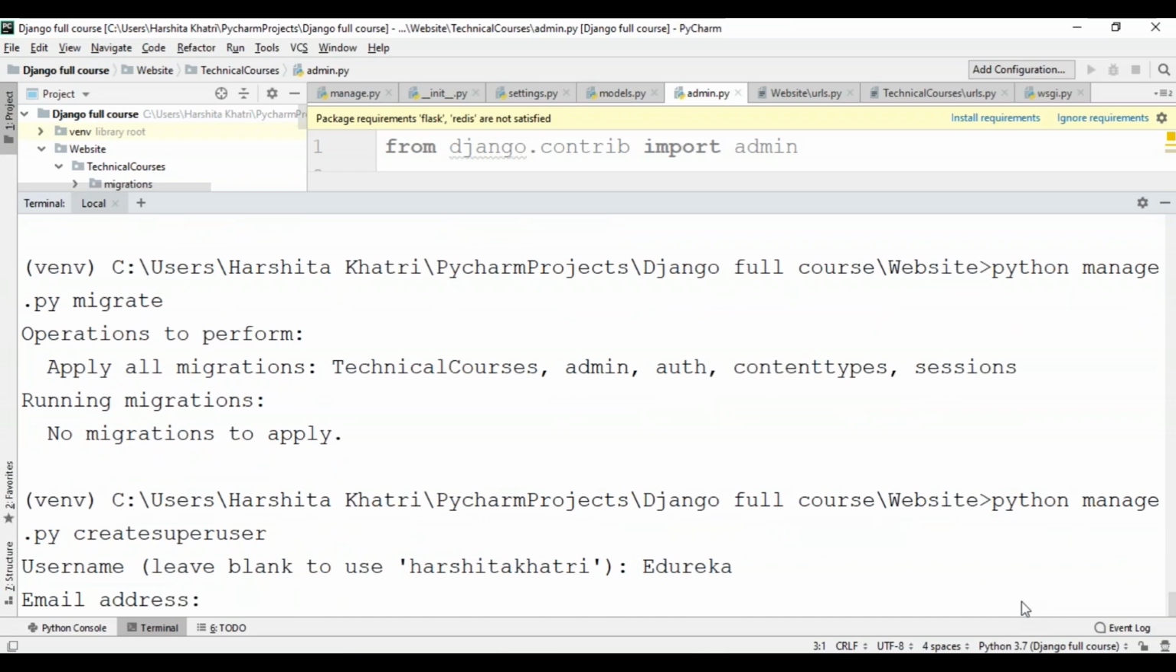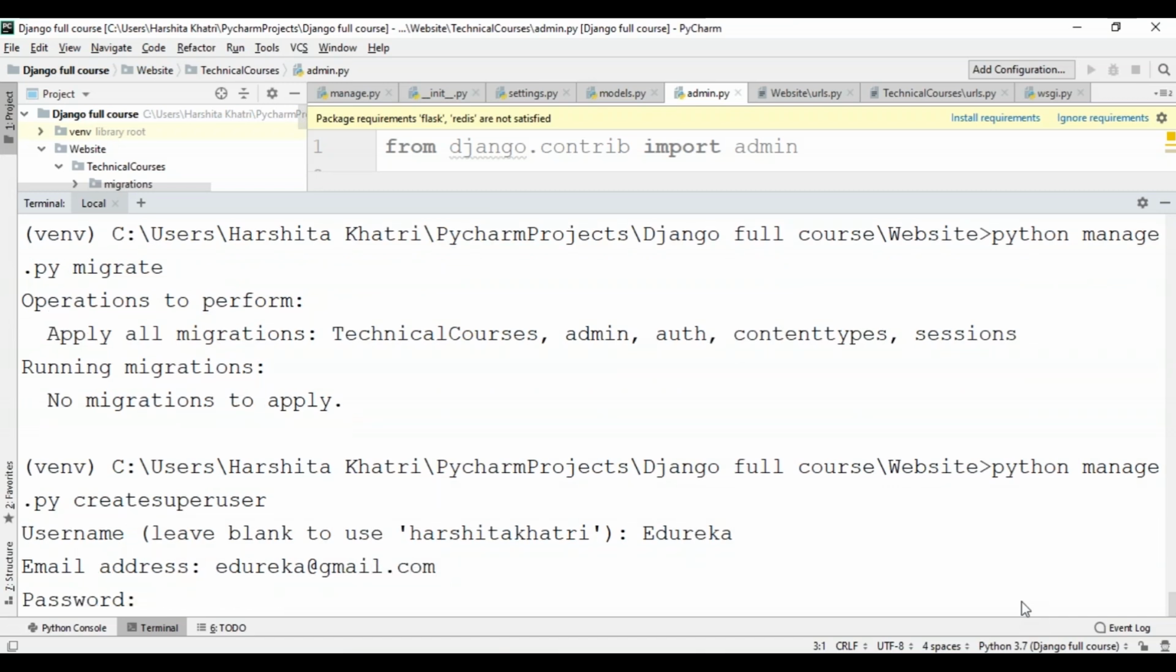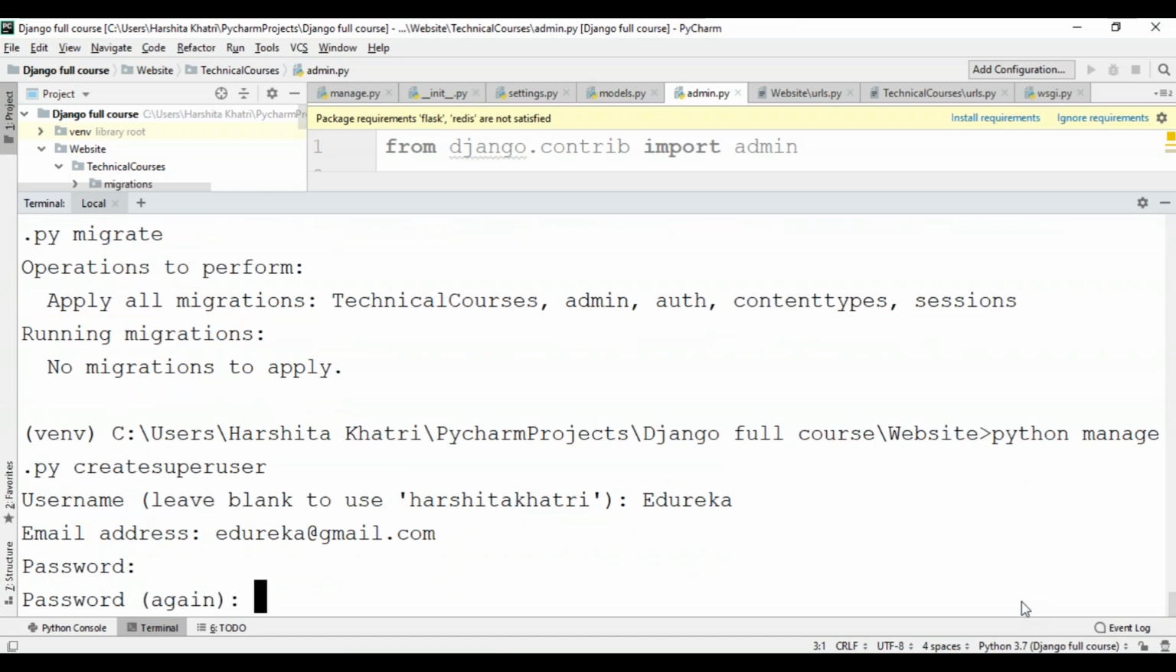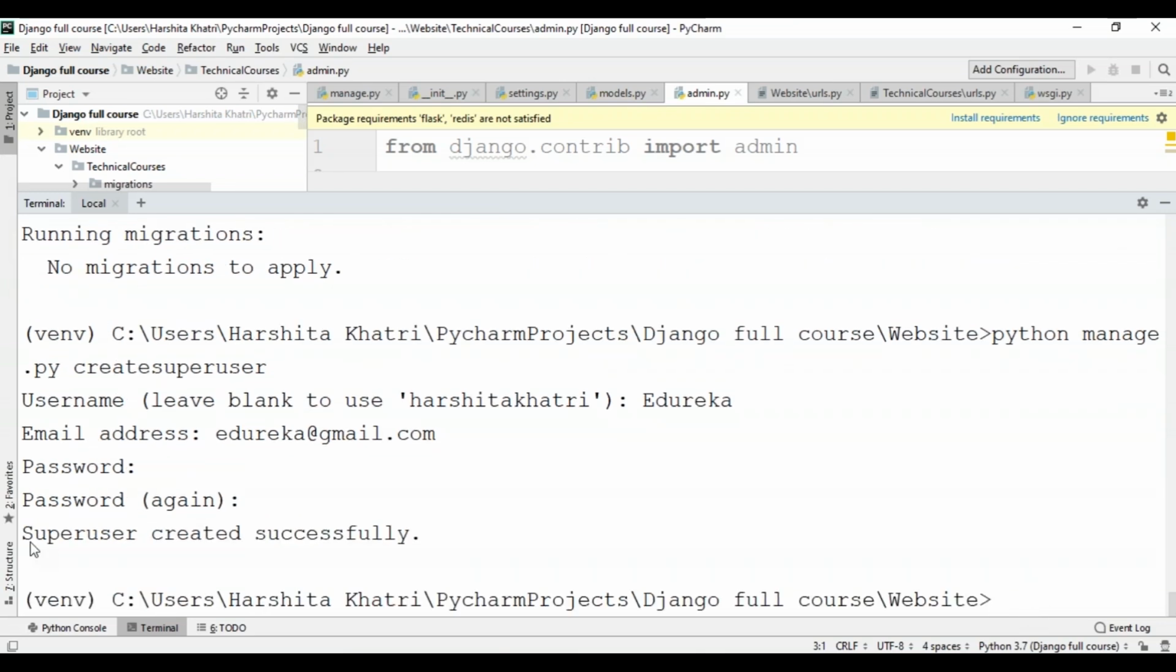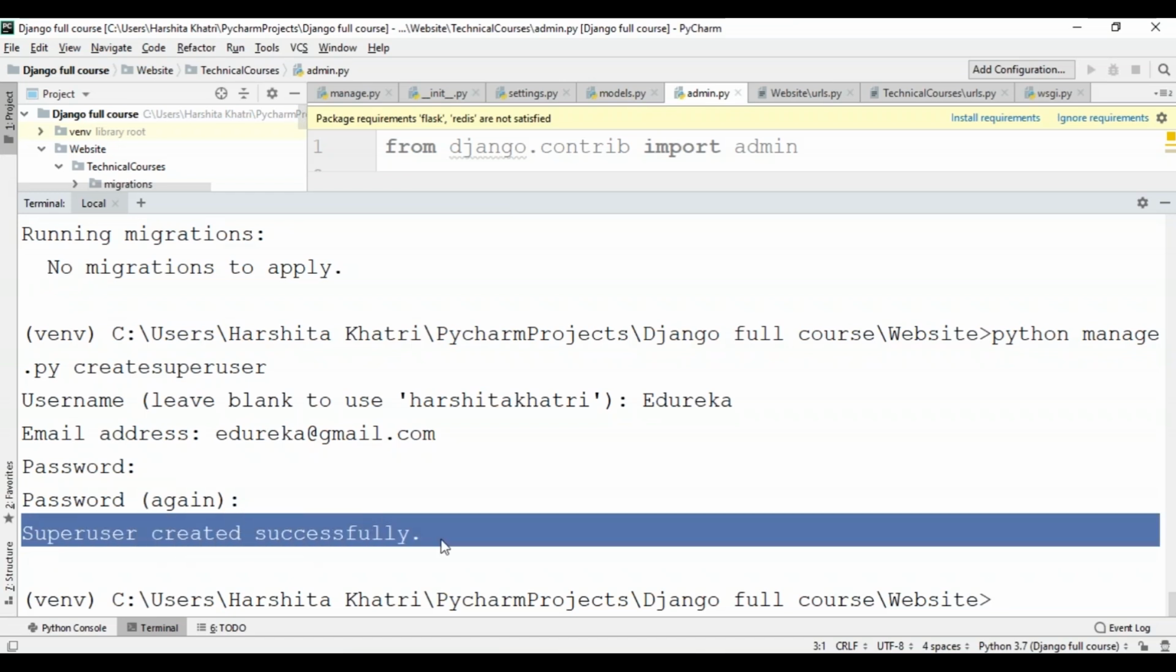After this, it will ask you to enter an email address. You can specify any email address since this is just a test project. I'll say edureka@gmail.com. After this, it will ask you to enter a password. I'll use some password of my choice, say ABCD. You can give any password of your choice, guys. Once I've entered that, I have to re-enter the password. Once the superuser has been created, you will see a message saying superuser created successfully.